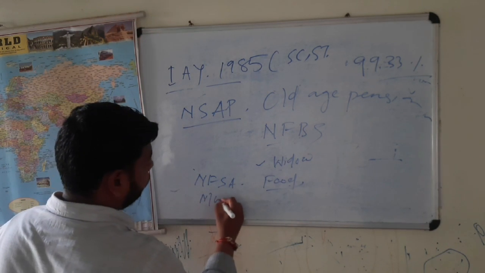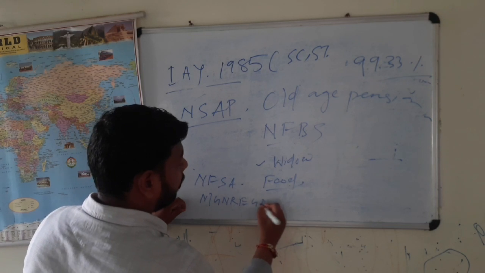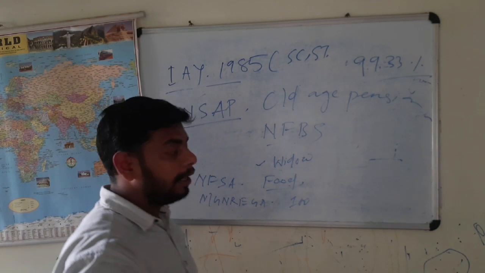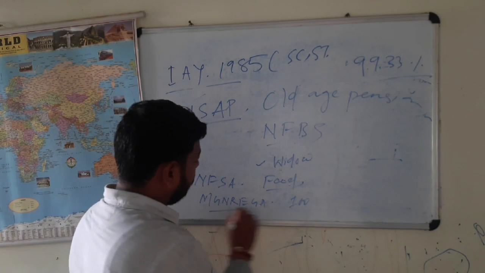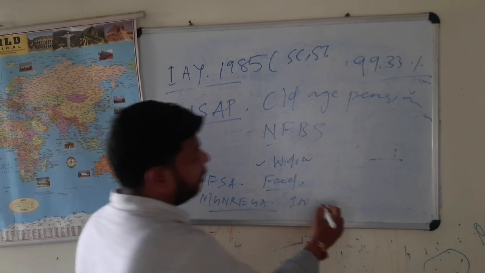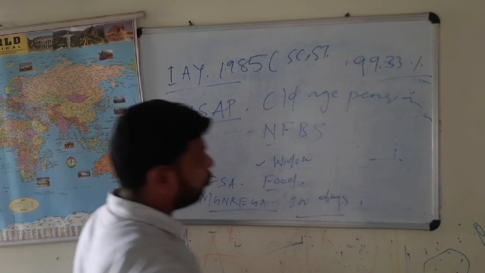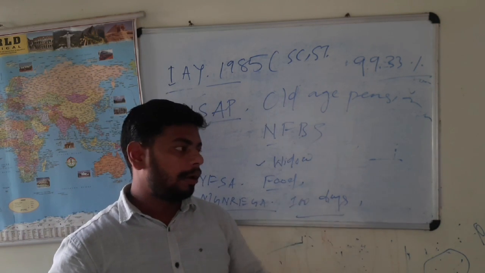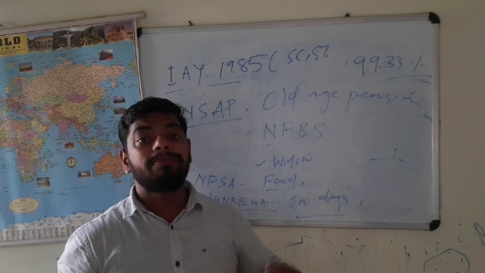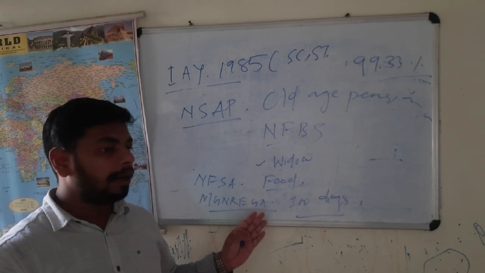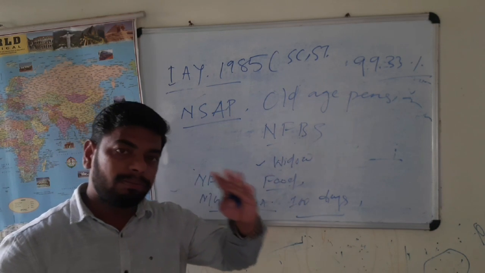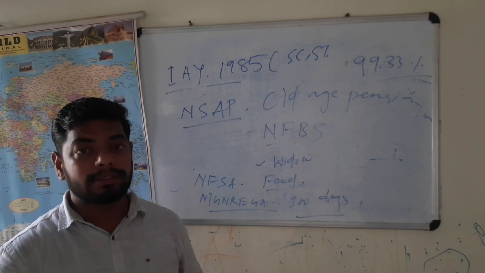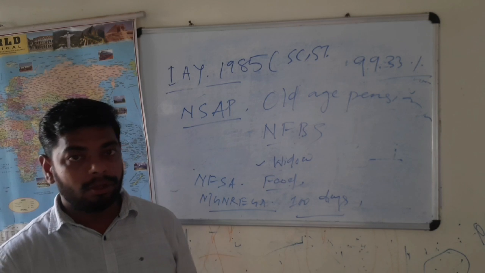Further, under MGNREGA, employment is provided: 100 days of guaranteed employment, mainly in the rural areas, of unskilled manual work, for those who want to work. Mainly here assets are being created under MGNREGA, like construction of roads, construction of ponds, and many other creative assets in the rural areas. In fact, plantations are there, okay, and many more.